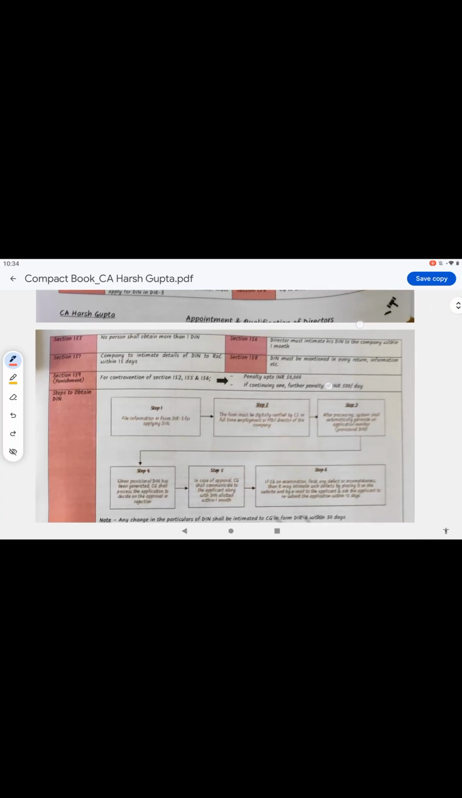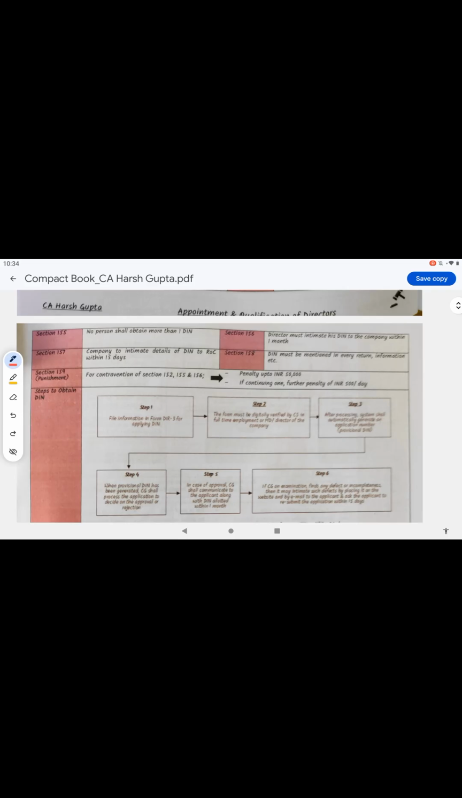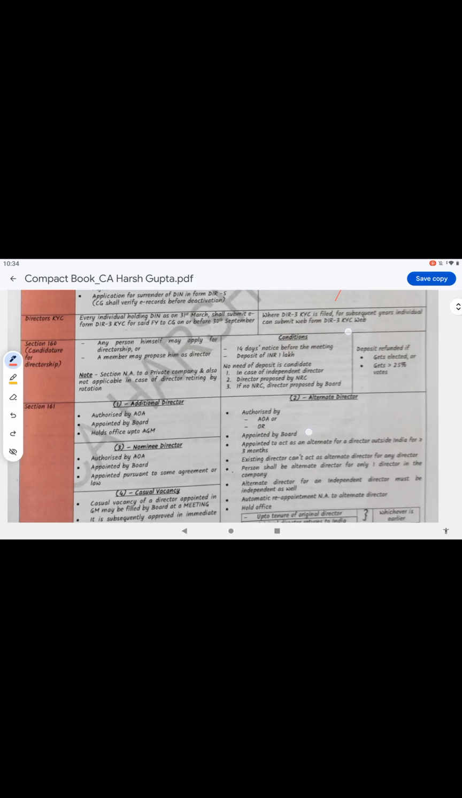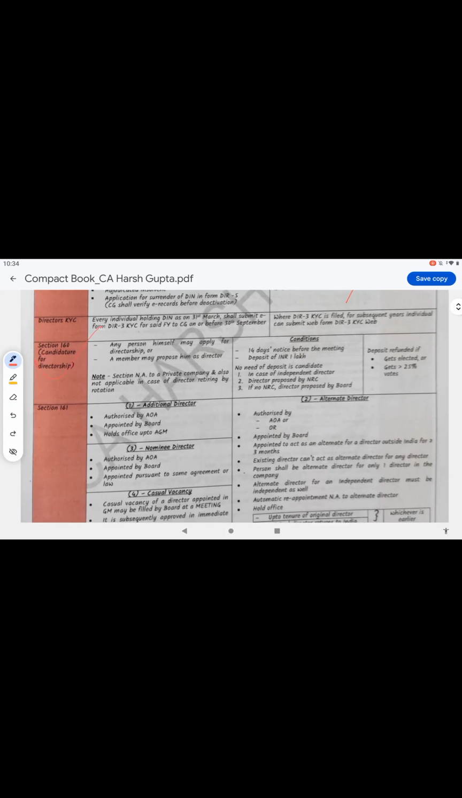Next, coming to the DIN application. This is not necessary. If you want, you can read it by yourself. Next, this is cancellation and duplication. It is all DIN related, so I am not going to discuss that. Then coming to Section 160.